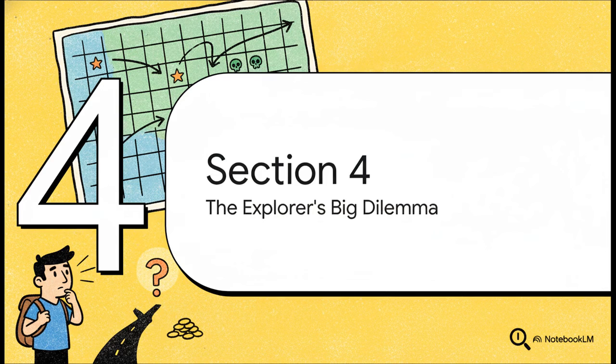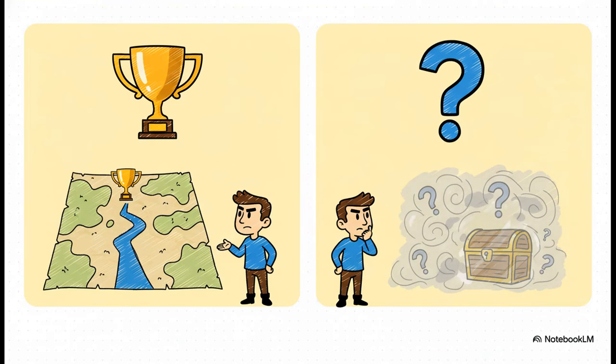Okay, but as our hero's map starts to get filled in, it faces a really big choice at every single turn. And this dilemma, well, it's one of the most important ideas in all of this. It's the classic dilemma, exploration versus exploitation. Should the agent exploit its knowledge by following what it thinks is the best path on its map, or should it explore by trying a totally random move, just in case there's a secret, even better path it doesn't know about yet? It's this constant trade-off between cashing in on what you know versus investing in finding out more.